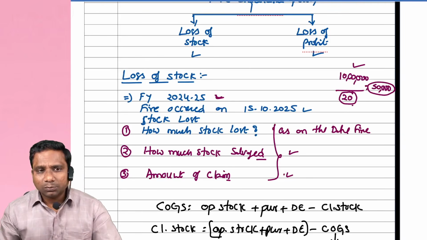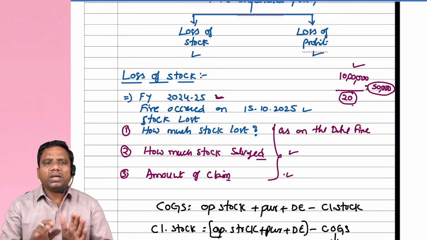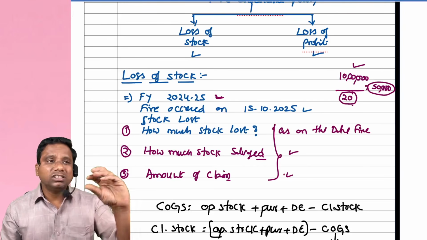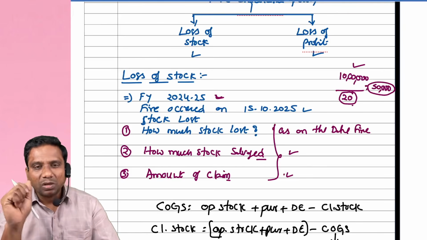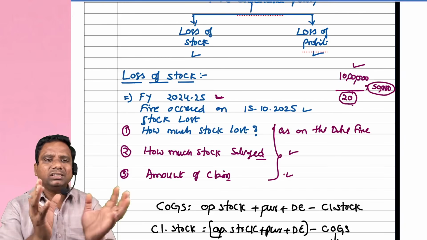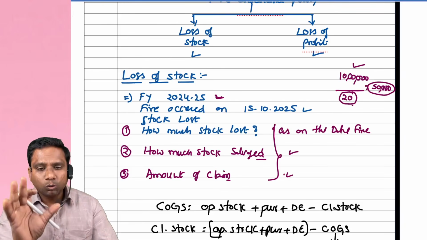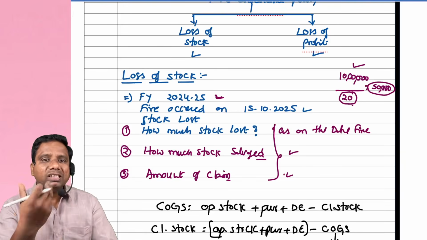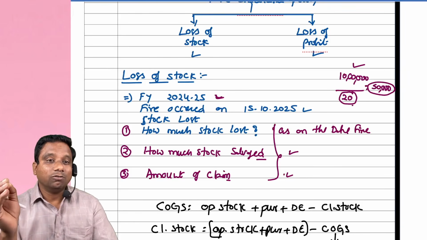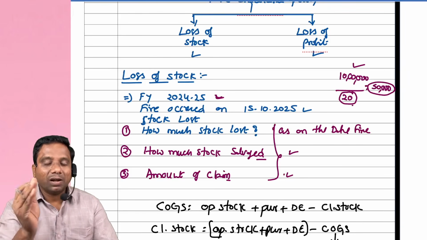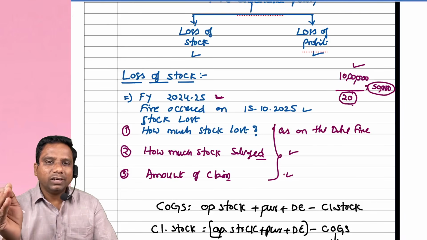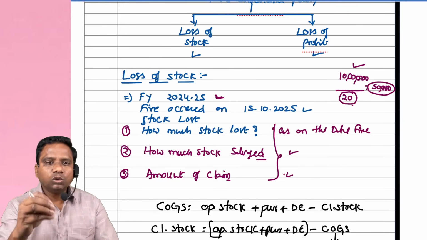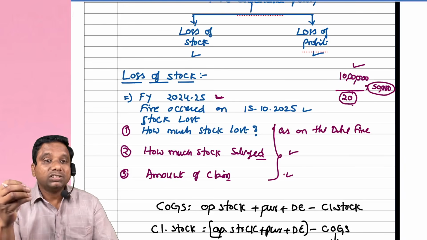Suppose the concept comes when the books were lost. Nowadays you cannot find that situation, because nowadays every businessman is maintaining books of accounts in the cloud. You can access that data. As on the date of fire, how much stock lost, you can easily access. But to test the student in the examination, they don't give you any books of accounts, because we need to calculate how much stock is there on the date of fire by applying some techniques. Practically how they calculate is another situation. But here, for exam's sake, how can students calculate the stock as on the date of fire?